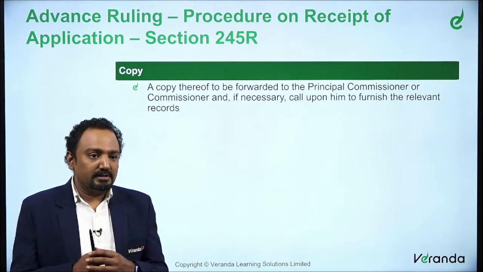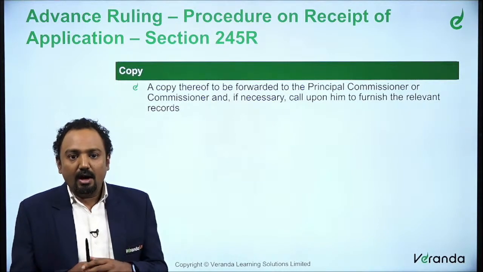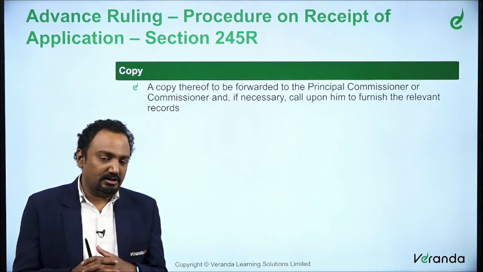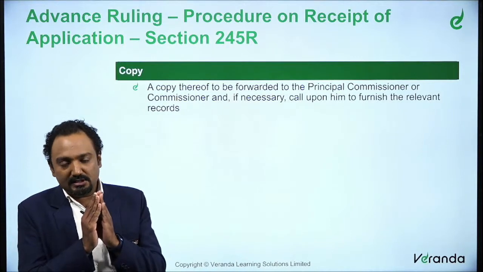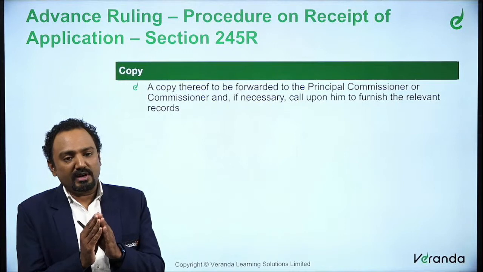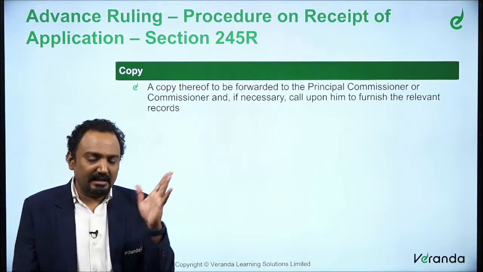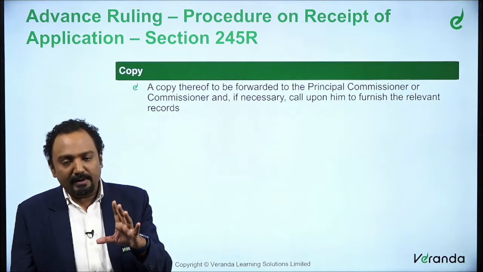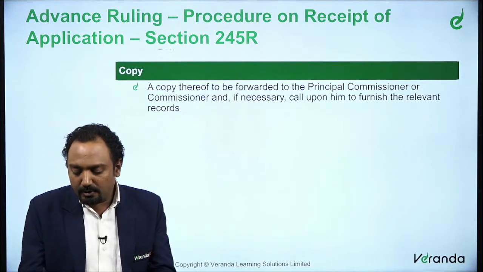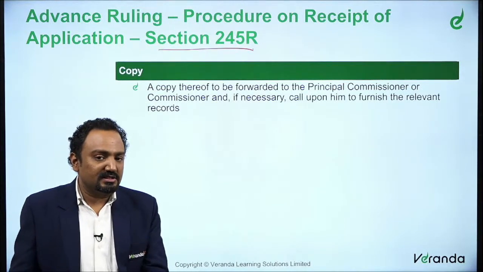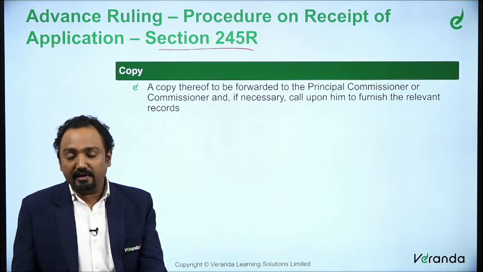Now what happens as far as the procedure on receipt of an application? We said an application is made. Once an application is made, we said form 34C, 34D, 34DA, 34E, 34EA. For all these applications once made, the procedure is discussed in 245R.